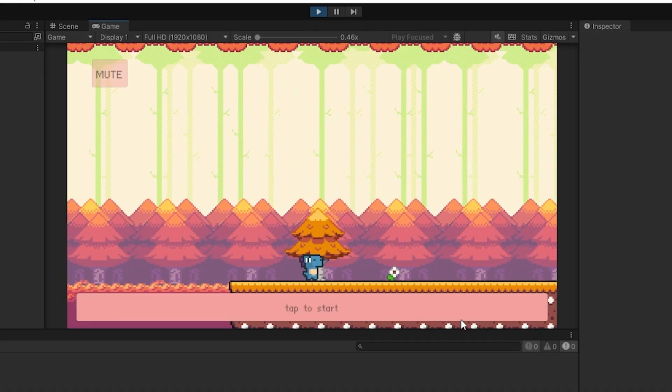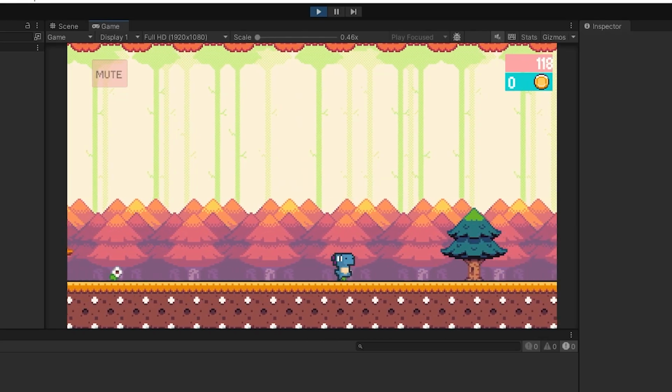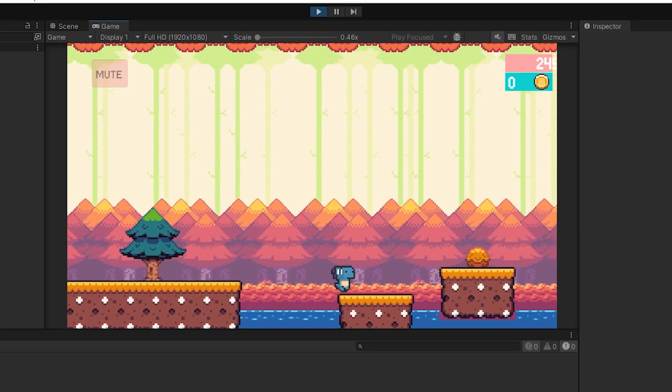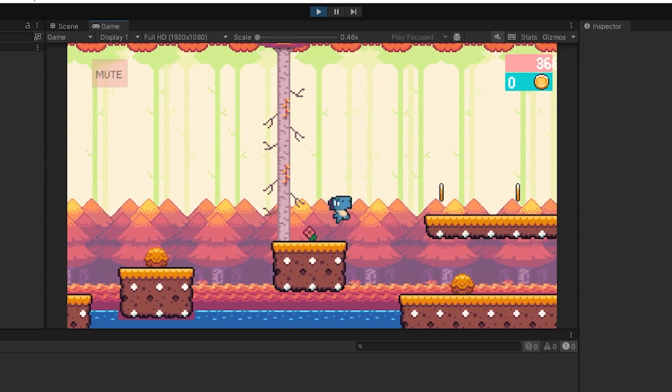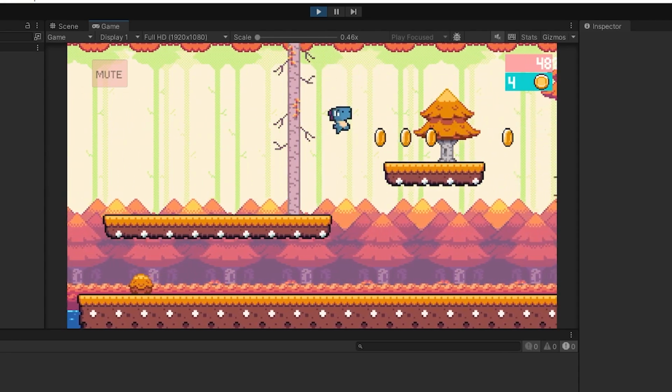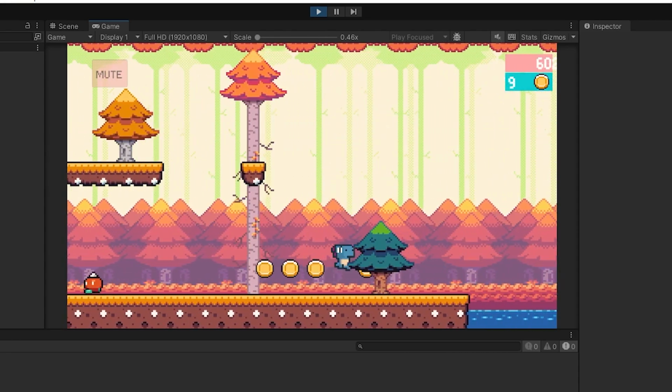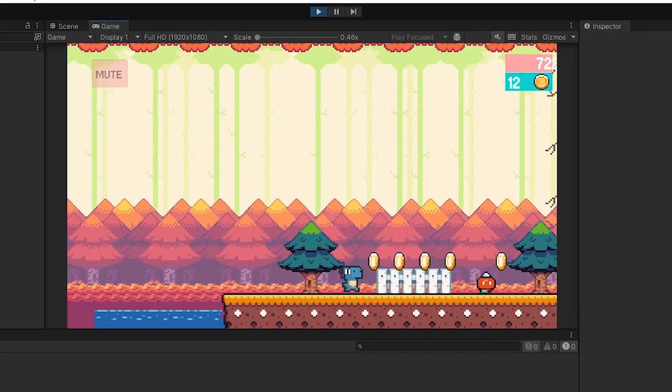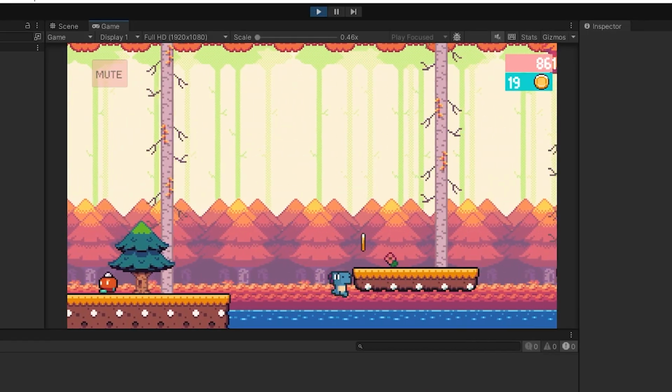And I feel like it's important to show you the game itself so you understand what we are talking about. It's an endless runner with endless level generation, and your goal is to simply run and collect coins. Even though the project is simple, I managed to make some terrible mistakes in here, and that's what I want to show you.